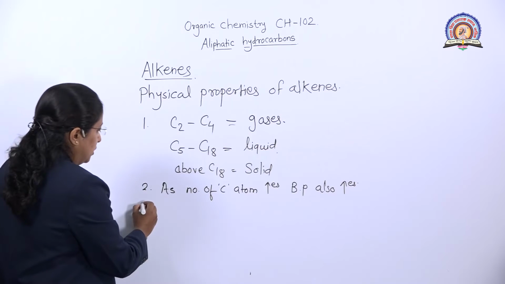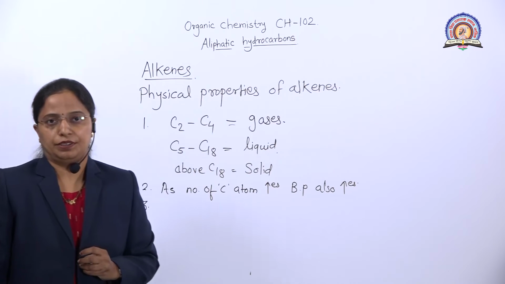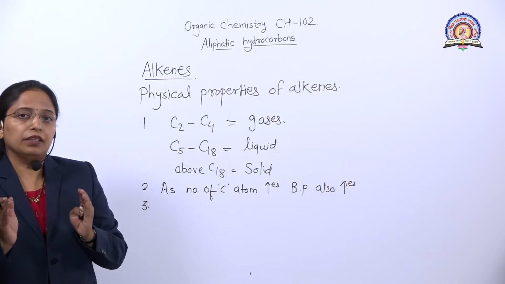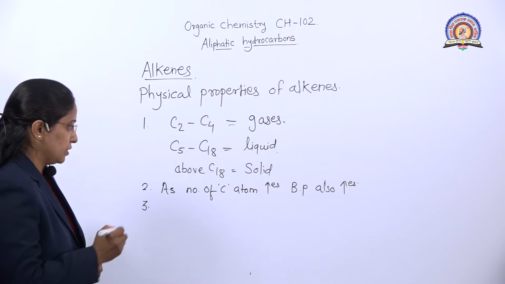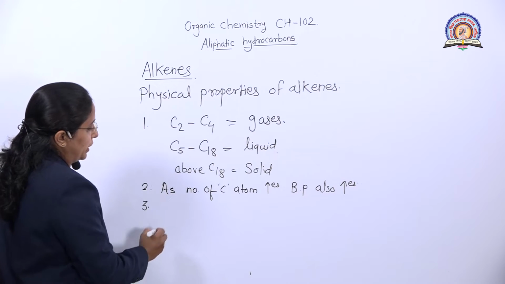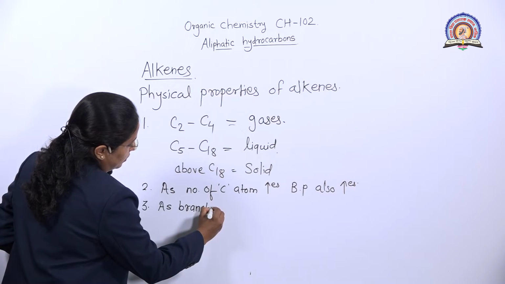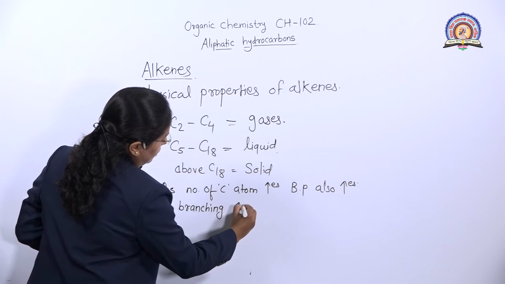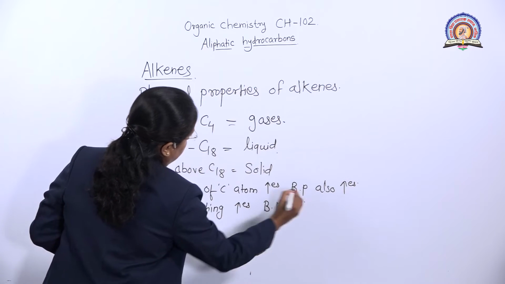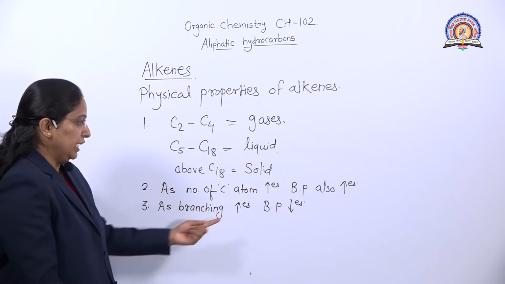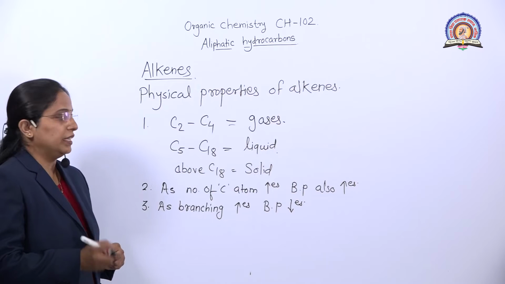Okay. Then the third physical property: as the branching increases, boiling point decreases. Why? Branching makes less surface area. That's why the boiling point decreases. As the branching increases, boiling point decreases, because the surface area gets reduced, and that's why the boiling point decreases.